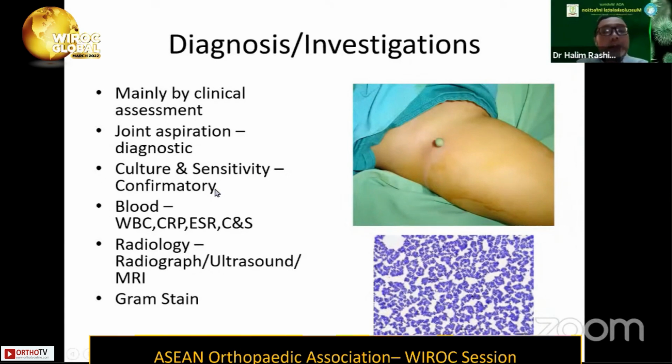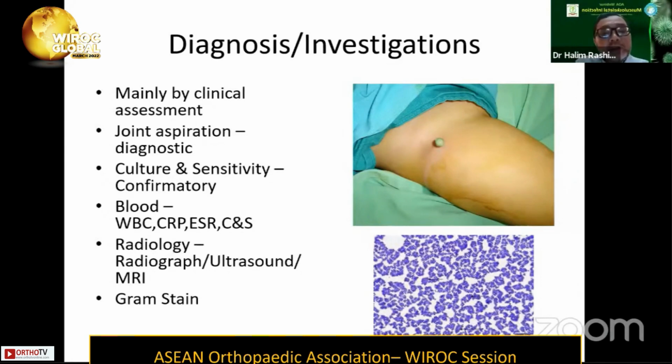We talk about radiology. Radiograph will be the mainstay, but it might not tell us much, especially in the early part of the septic arthritis event. What we can see in the radiograph could be just a widening of the joint space. Ultrasound may be helpful. MRI has been done, but in our setup, MRI is a bit difficult to get, especially in children where you need to put the patient under general anesthesia.